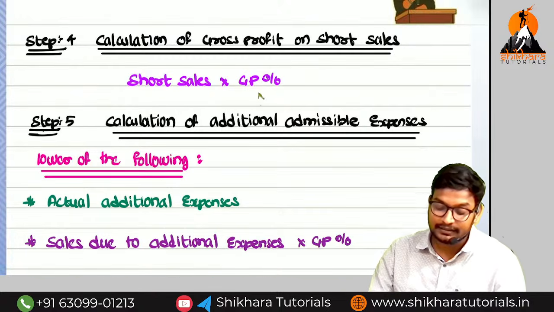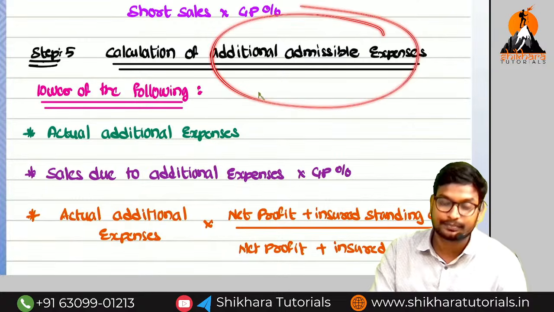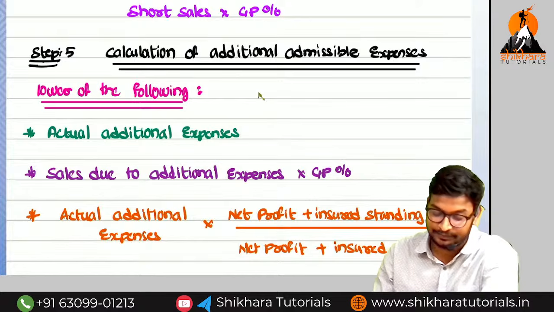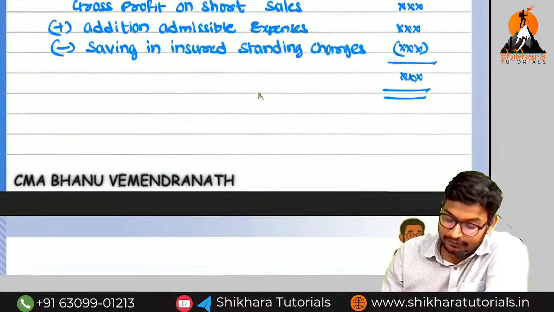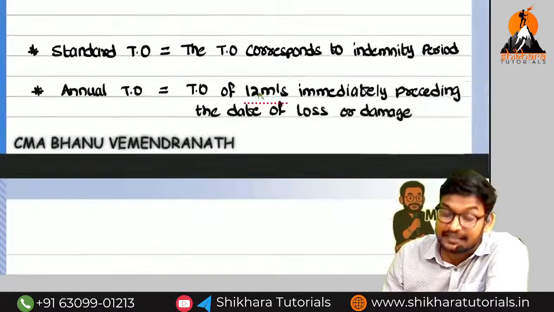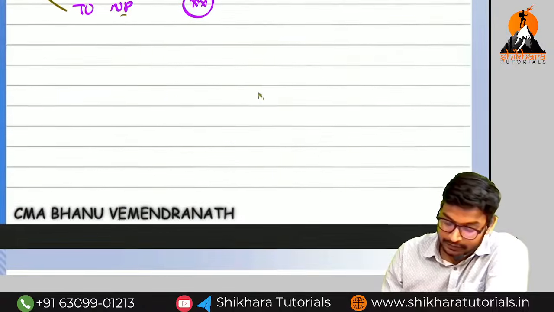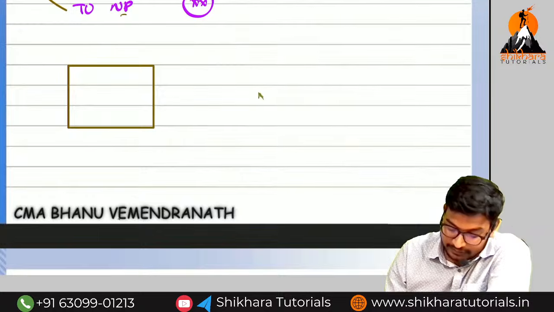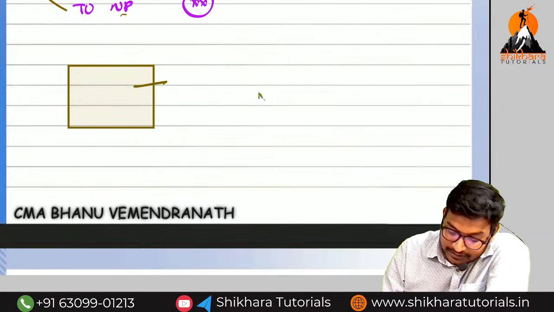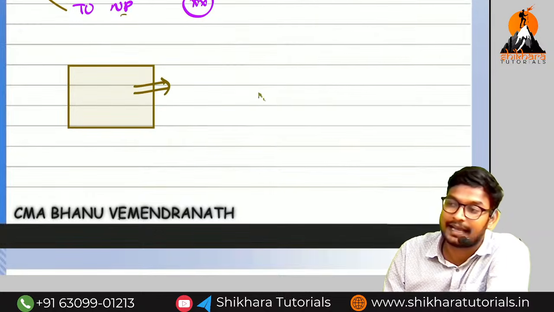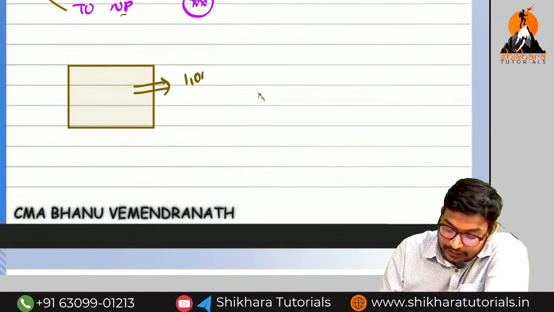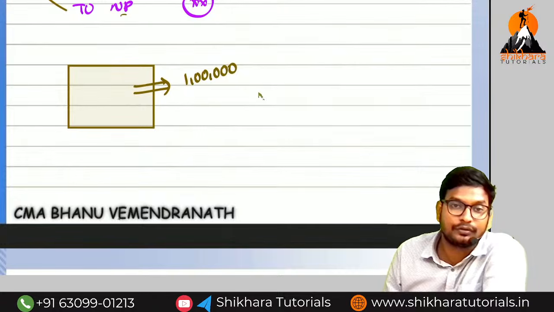Here also we are having certain additional admissible expenses. Sir, what is the meaning of additional admissible expenses? If you incur additional expenses, we will make additional turnover. For example, imagine this is a premises which was destroyed. If you are doing the business from this premises, which had the fire accident, we will get sales of only 1 lakh.